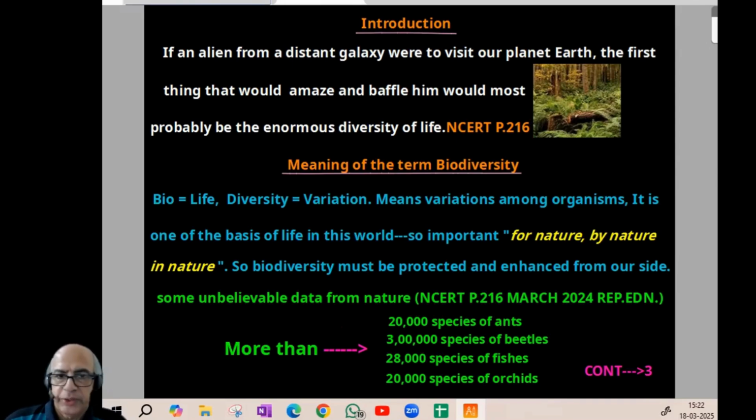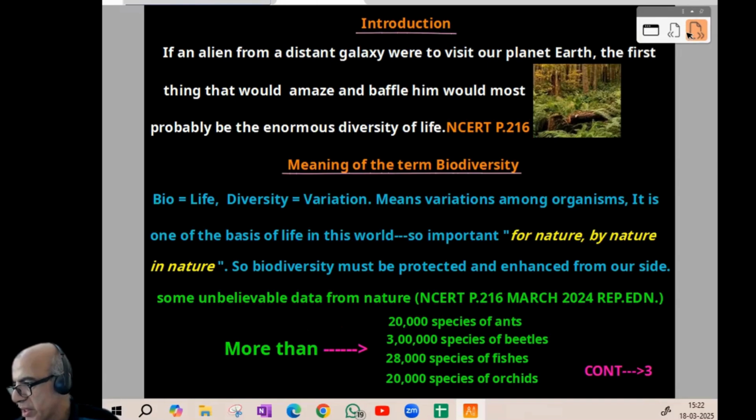20,000 species of ants, 3 lakh species of beetles, 28,000 species of fishes, and 20,000 species of orchids. So the first and last values will be 20,000. But remember, there is a prefix for all this in NCERT. It is 'more than'. So more than 20,000, more than 3 lakh, more than 28,000, more than 20,000, for ants, beetles, fishes and orchids respectively. It's a famous matching-type question. I think the idea is clear. Now we can proceed to biodiversity and types.